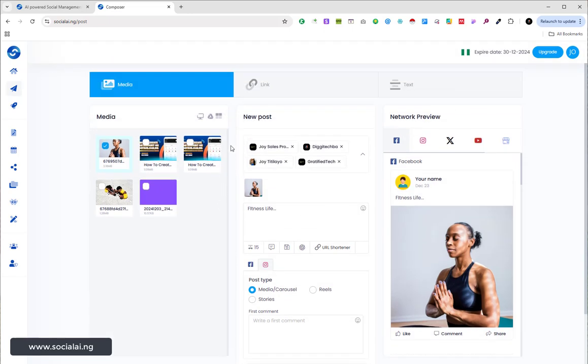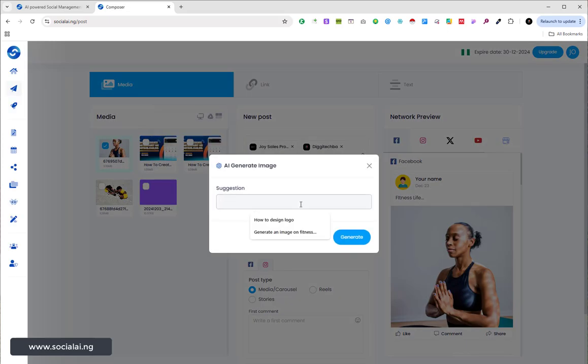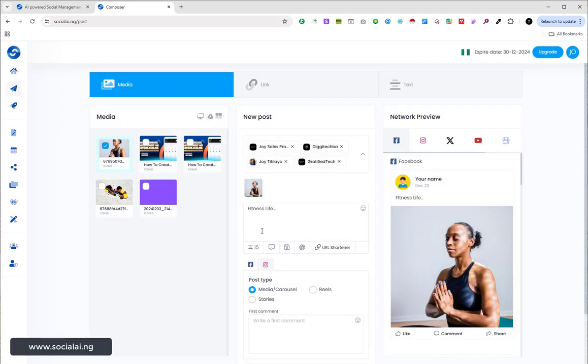Another thing that I've not shown you is the AI image. The same thing with the AI image. If you don't have a design, you can just decide to generate an image for that particular post with AI, and it's going to be generated for you automatically. So that is how that works.